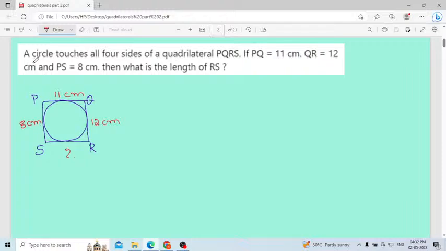Smita is telling 9 centimeter. Yes, Smita, your answer is correct. Usharani, check your answer. Don't worry, I will solve the problem.